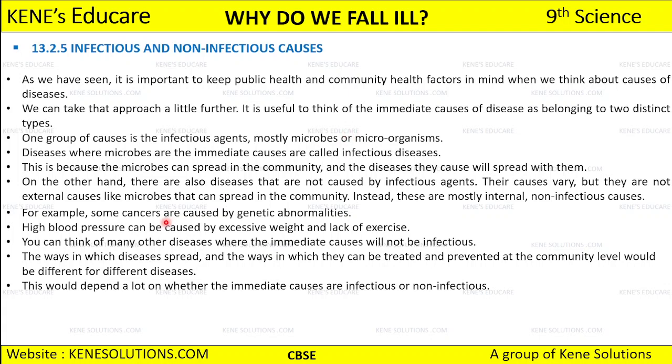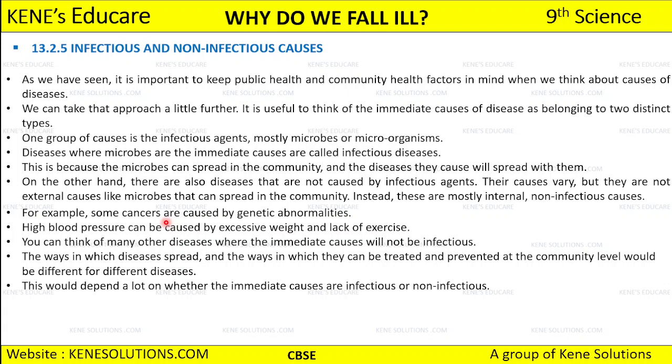For example, if an individual has cancer, that cancer is caused by a genetic abnormality and not by any microorganism, right? If someone has cancer, it does not spread from one individual to another.